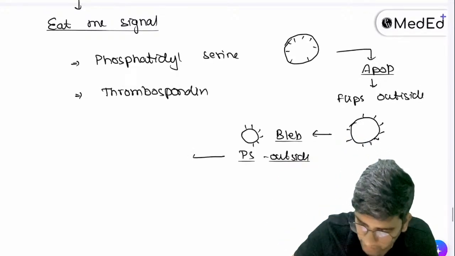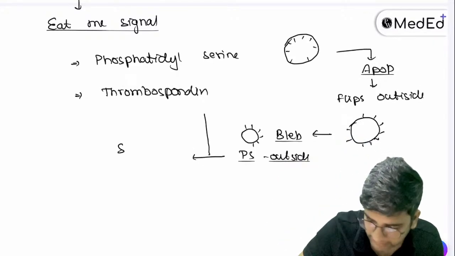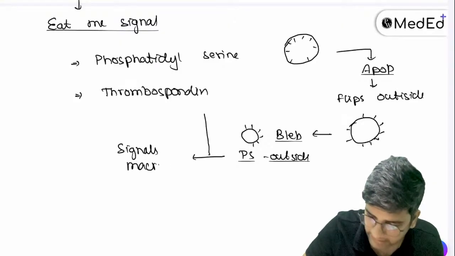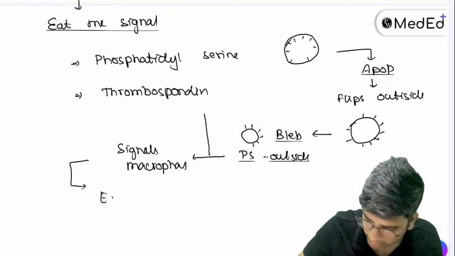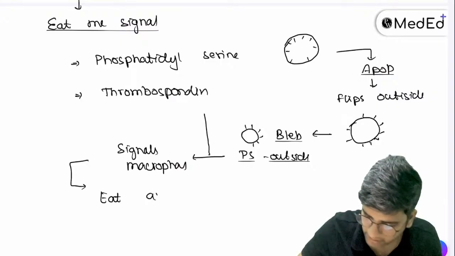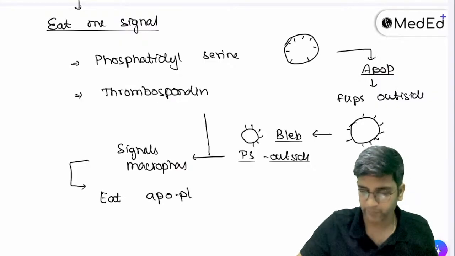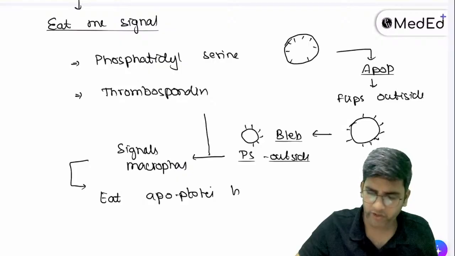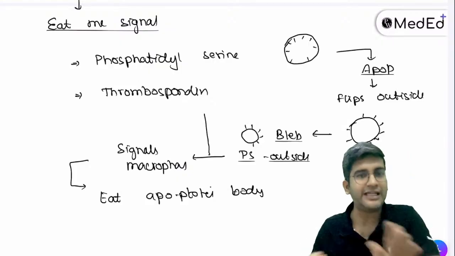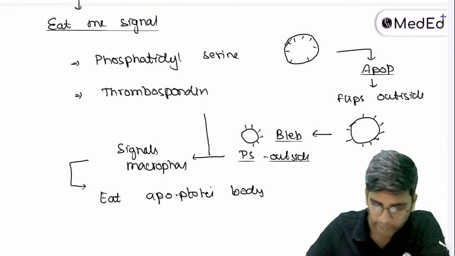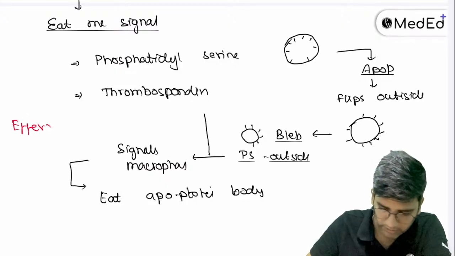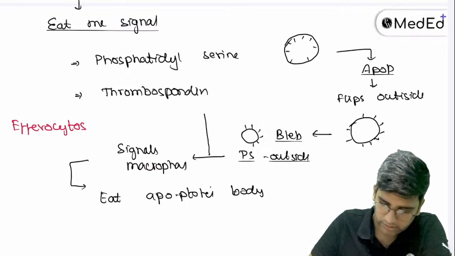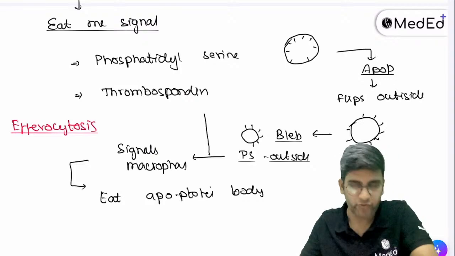These two, when they go on the outside, are the eat me signals, and macrophage will come and engulf or eat the apoptotic body. The entire apoptotic body will be eaten and cleared by the macrophage. This phenomenon, we gave a term, efferocytosis. Okay, we call it efferocytosis.